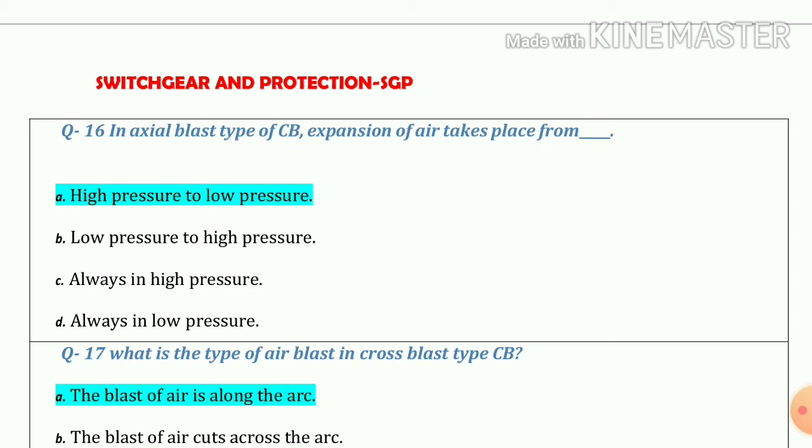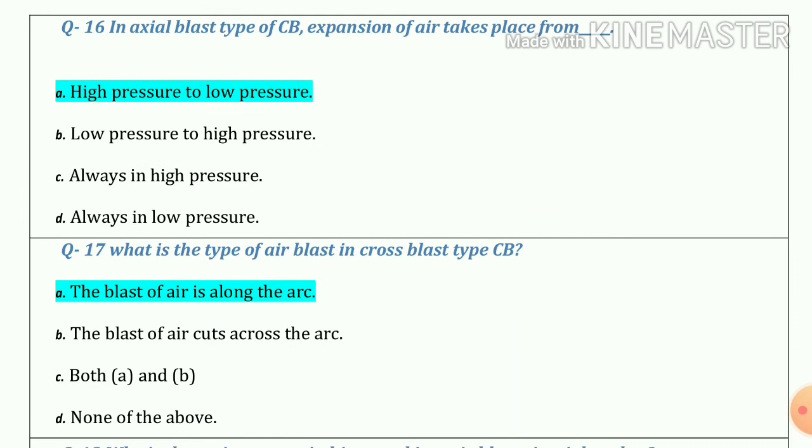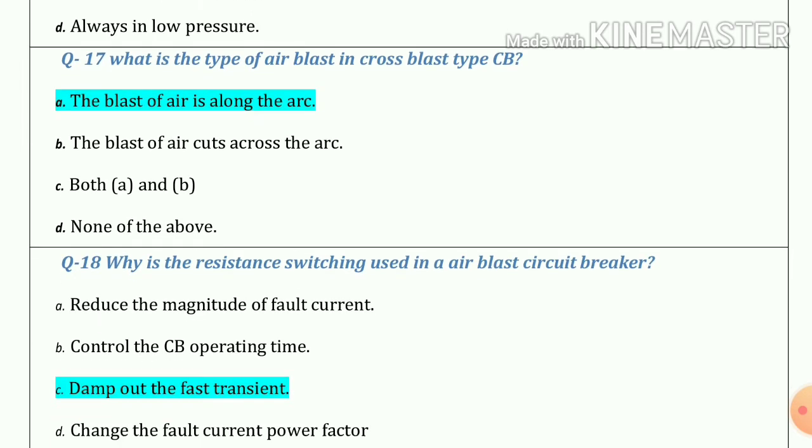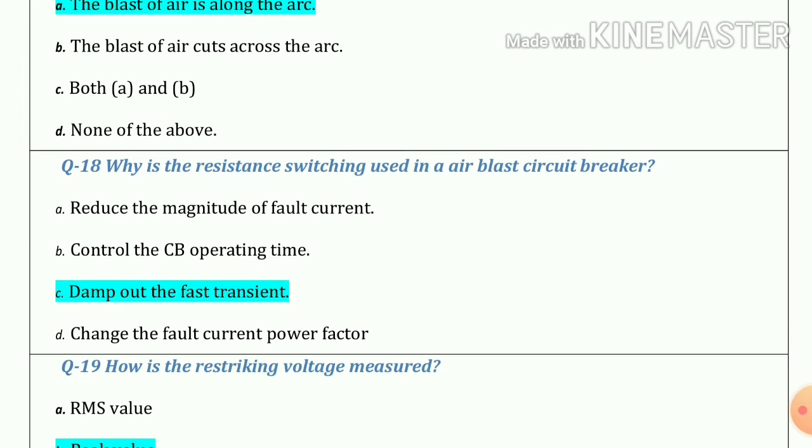Question number 16. In axial blast type of circuit breaker, expansions of air take place from high pressure to low pressure. Question number 17. What is the type of air blast in cross blast type circuit breaker? So the answer is the blast of air is along the arc. Question number 18. Why is the resistance switching used in an air blast circuit breaker? So the answer is to damp out the fast transient.